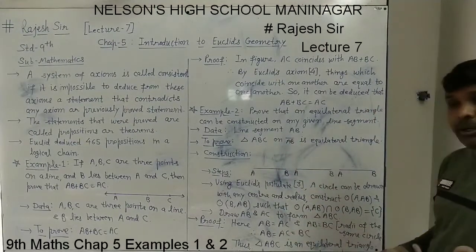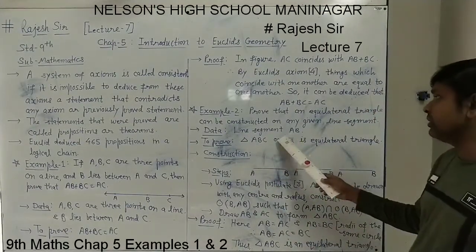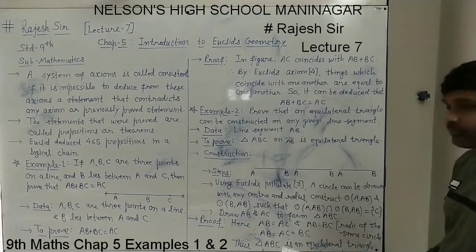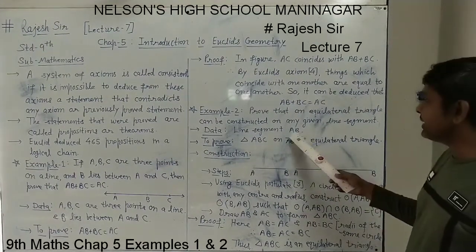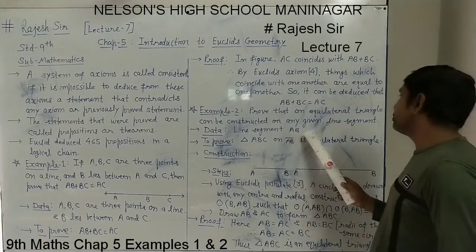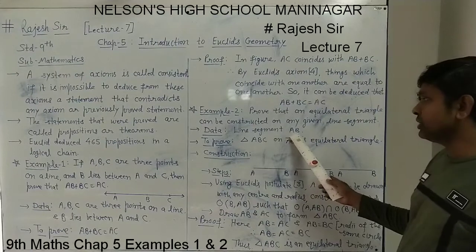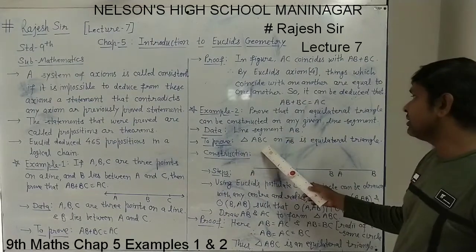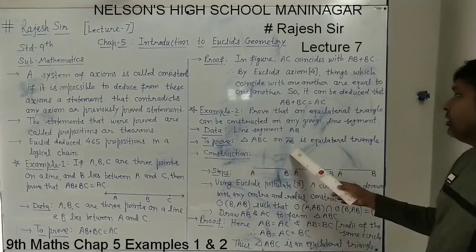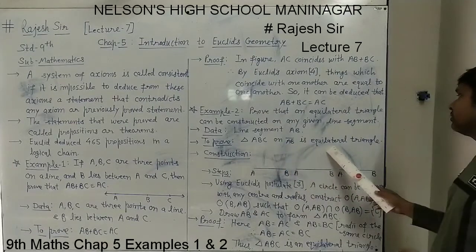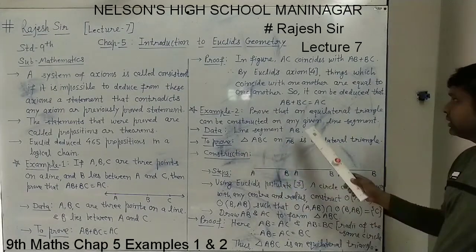We are taking the name of the line segment as AB. Line segment AB is given. And now what we have to do on this line segment AB? We have to draw a triangle using this line segment. Say the triangle made using AB is triangle ABC. On AB we have to draw an equilateral triangle, and that is what we have to prove in the question.